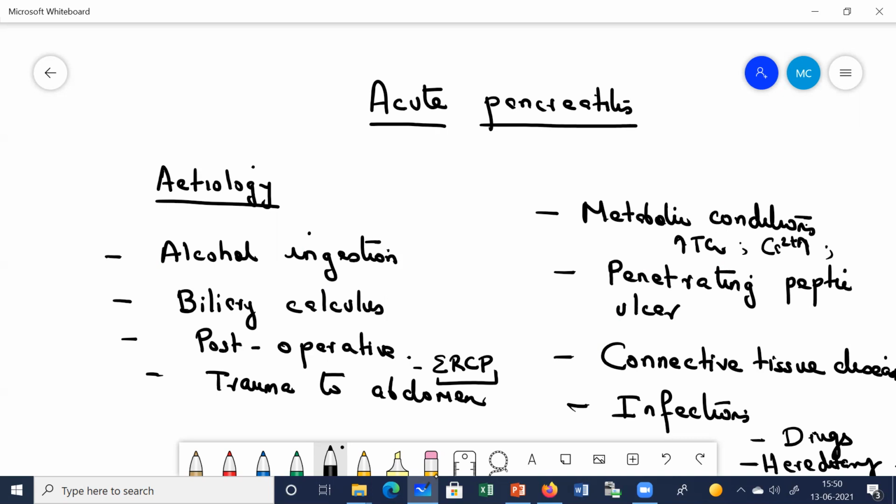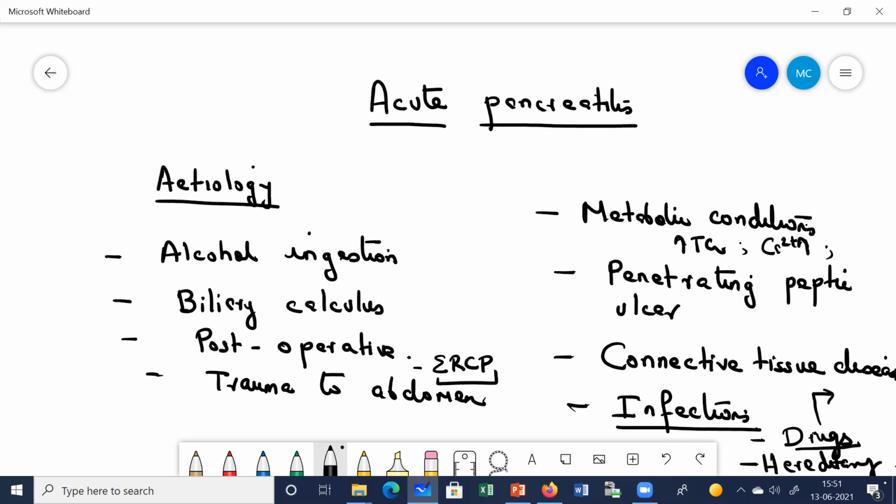Certain connective tissue diseases like SLE and polyarteritis nodosa can cause it. Certain infections can also predispose to acute pancreatitis. Which infections? Like viral hepatitis, then mumps, roundworm, mycoplasma. All those infections can also cause acute pancreatitis. Then certain drugs, this is very important, there is a list of drugs which can cause acute pancreatitis. There are many drugs, I'll make a list of those after this. Then you have hereditary pancreatitis, without any other cause, which is also seen.